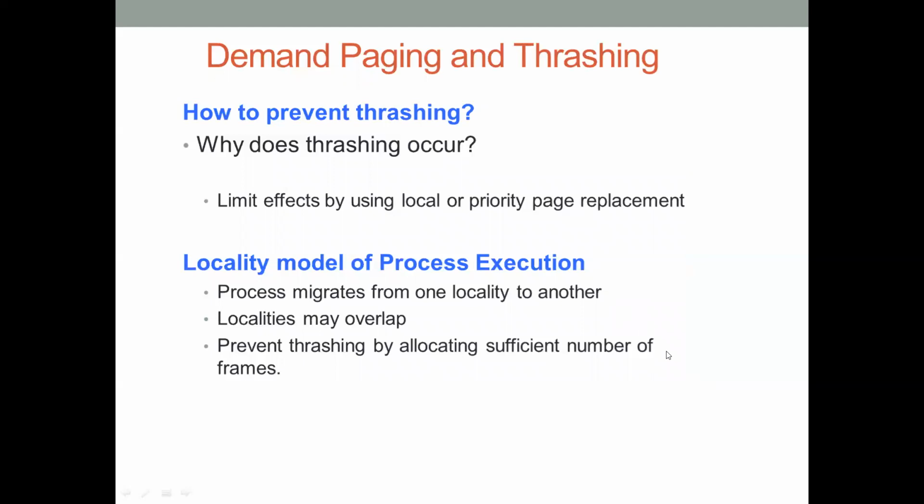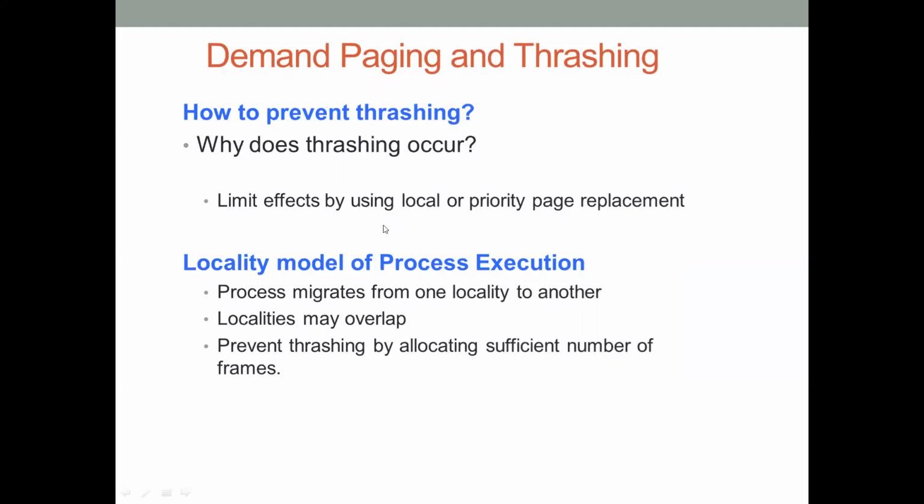So how to prevent thrashing? As we saw in the scenario, the first reason for thrashing to occur is that the OS didn't provide enough frames to the process. So we can prevent thrashing if we provide enough frames for process execution. That is one thing. The other way to prevent thrashing: we made use of a global page replacement algorithm there. Because of that, each process tried to snatch the frames of other processes. That's why no process was able to complete its execution.